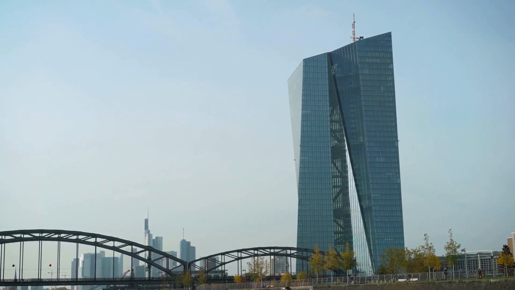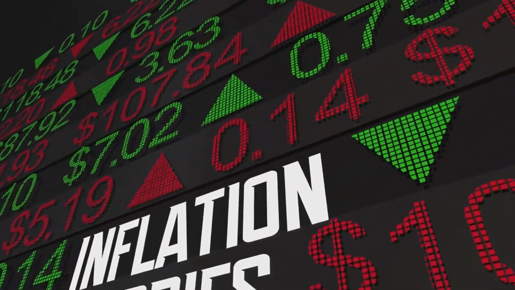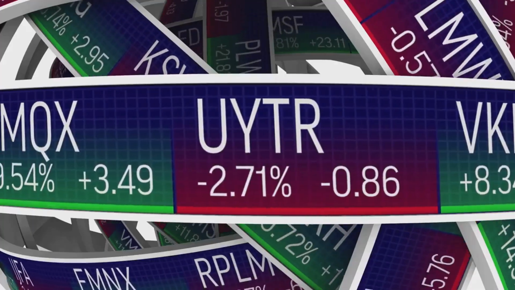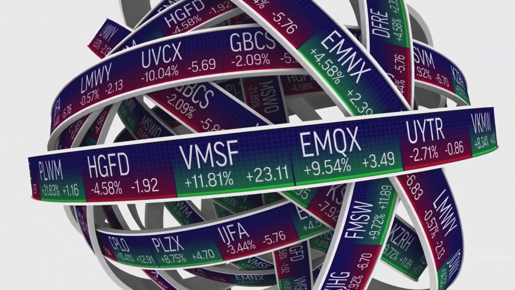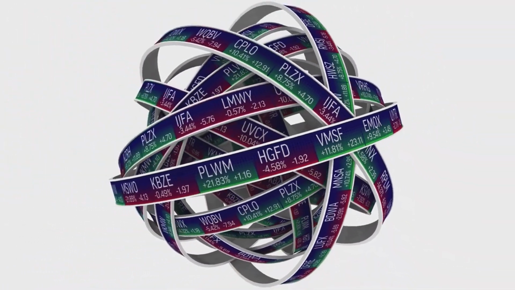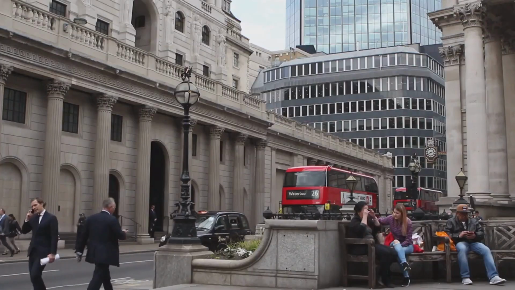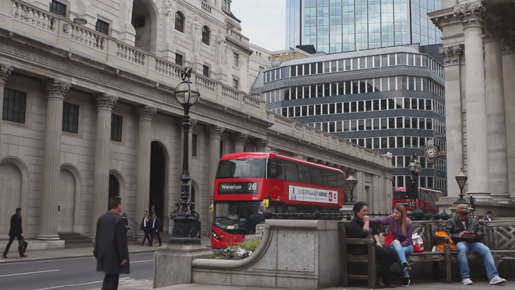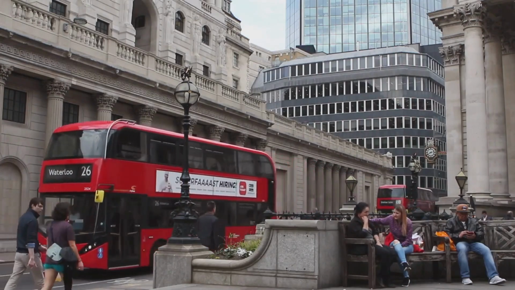Inflation data: US CPI and PPI. Inflation readings can influence Fed policy expectations. Higher than expected CPI might push the dollar up, while softer data might do the opposite. UK CPI, with the Bank of England keeping a close watch on stubborn inflation. A surprise in this number could cause volatility in GBP pairs.